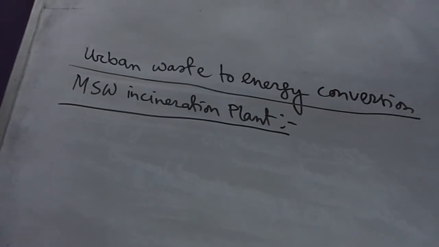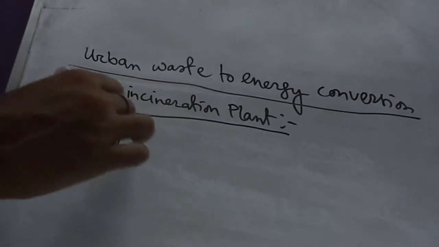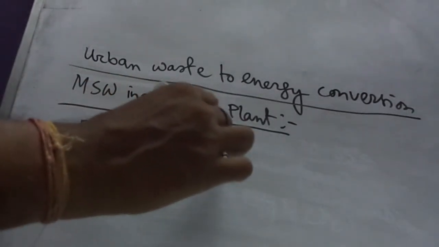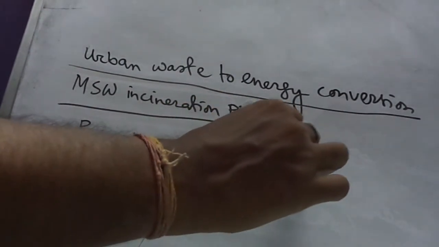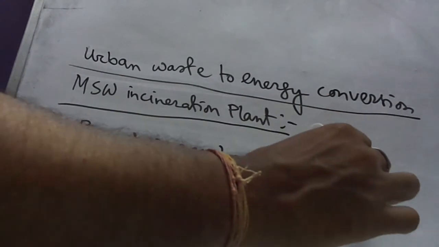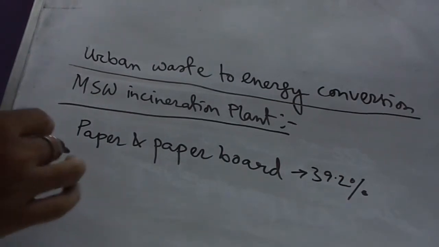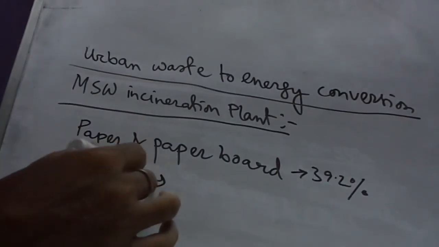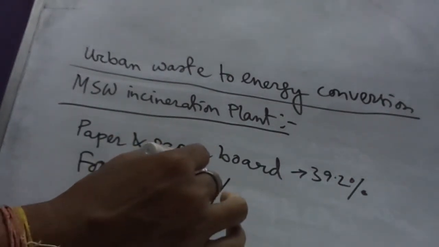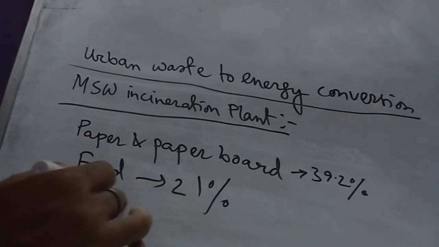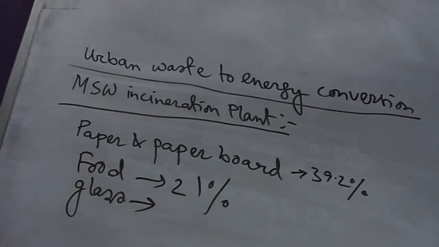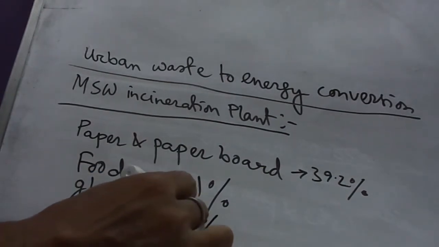First one is paper and paper board waste material, percentage 39.2%. Food and yard waste 21%. Glass 6.2%.